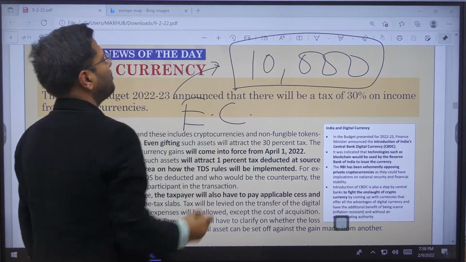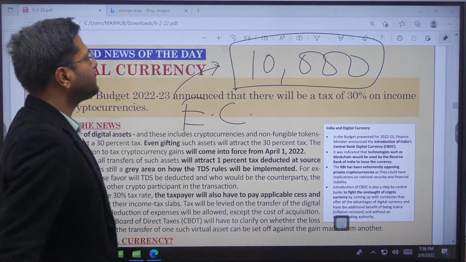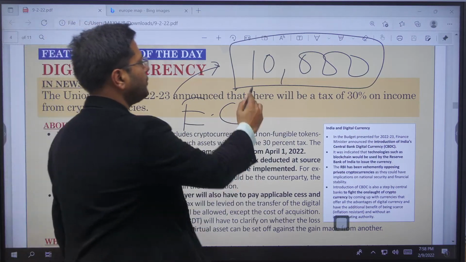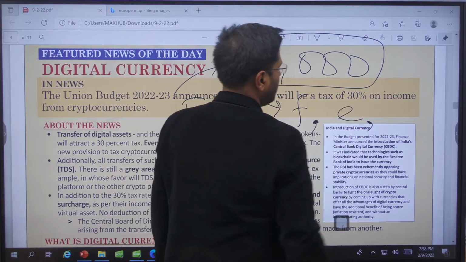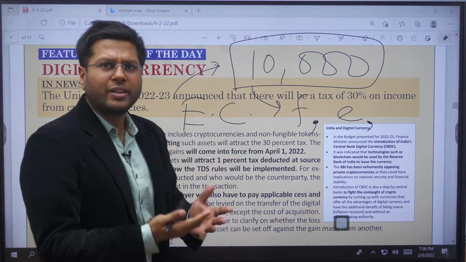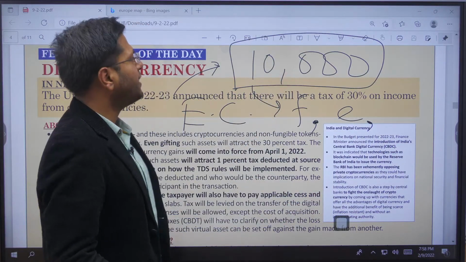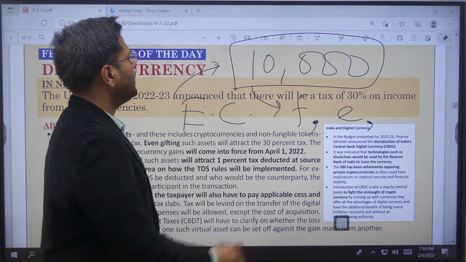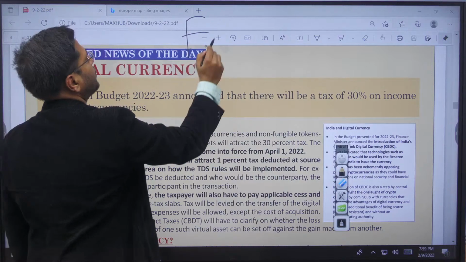So when you pass on 10,000 rupees on Paytm, electronic transactions, faster than before, easier than before. The amount used for government to create that 2000 rupee note would also not be taken in this. So it is advantageous in many ways. This is electronic currency that we're talking of.